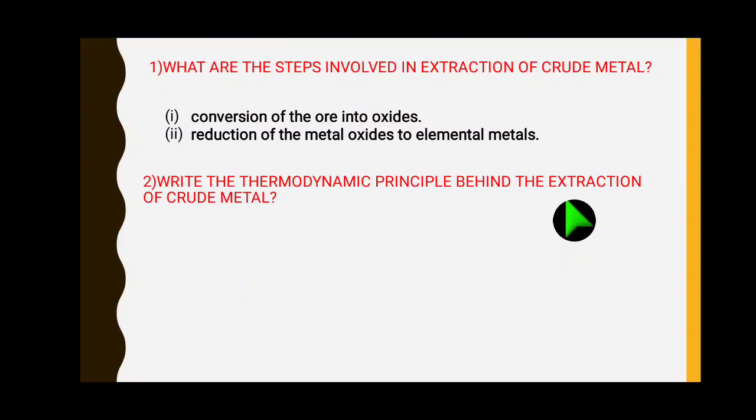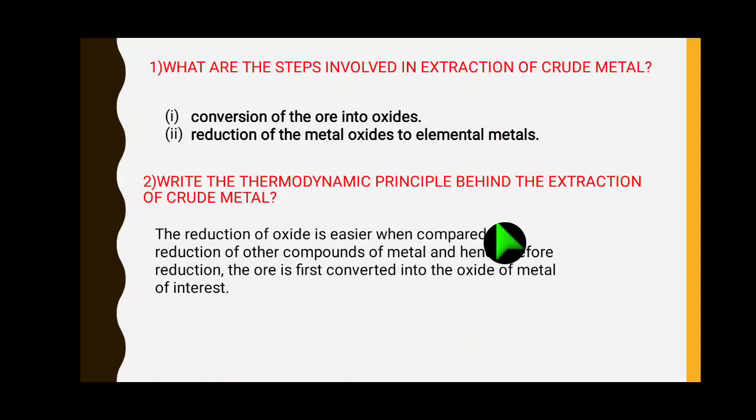So, 2 steps we have seen. Ore is converted into oxide, oxide is converted into metal, right? So, what is the thermodynamic principle? The reduction of oxide is easier when compared to the reduction of other compounds of metal, and hence before reduction the ore is first converted into oxide of metal, right?